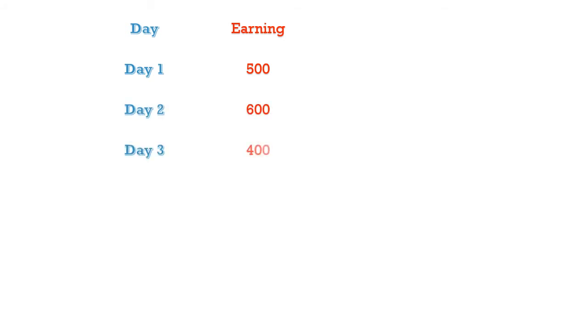On the third day, you had some urgency and you only worked for 4 hours. You got 400 rupees. On day 4, you earned 500 again. On day 5, you earned 700 rupees. And on day 6, you again earned 500 rupees. Now, these values show each day's earnings.